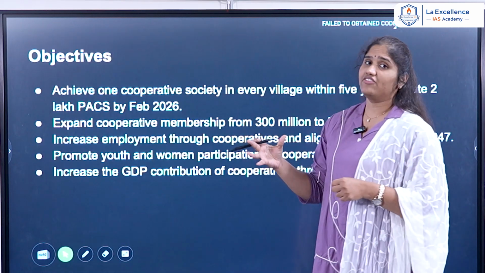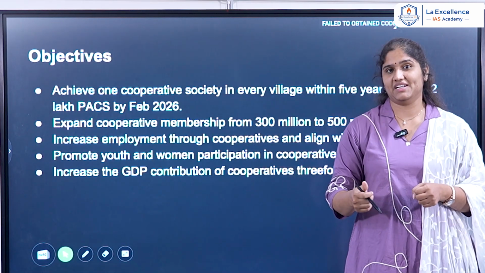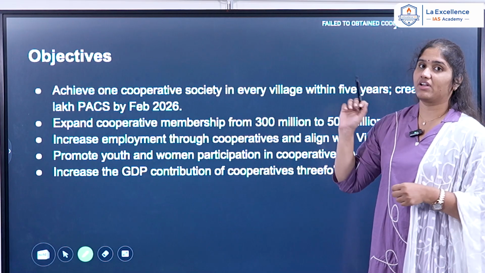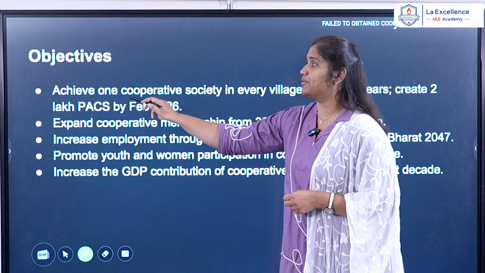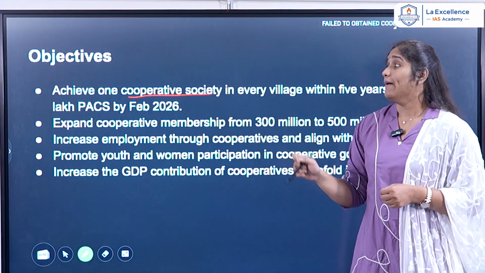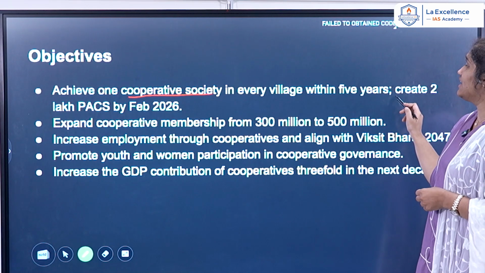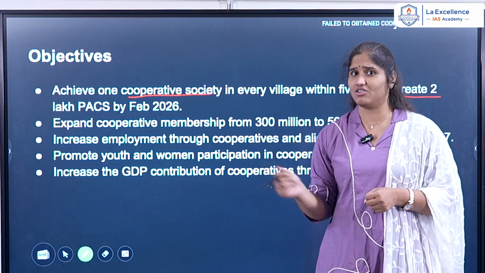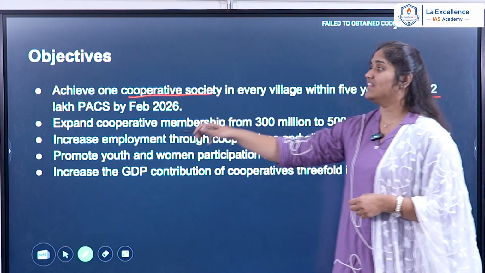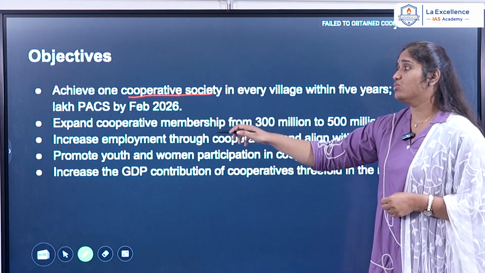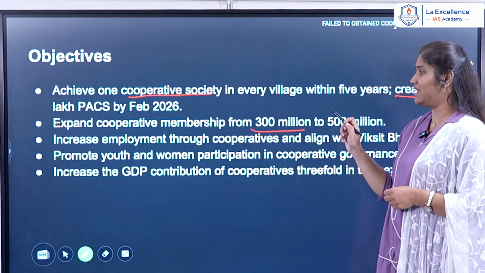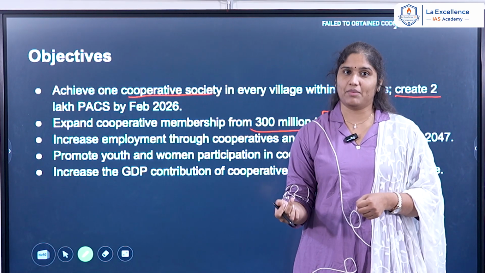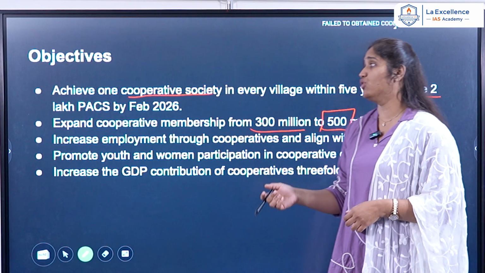When we see, we have different objectives for which the policy is being taken up. The first objective is that every gram panchayat or every village should have one cooperative society, and by February 2026 they should create around 2 lakh PACS. PACS are nothing but primary agricultural cooperative societies. Second, it has to expand the cooperative membership from 300 million to 500 million, so the members in these cooperative societies also have to be increased.